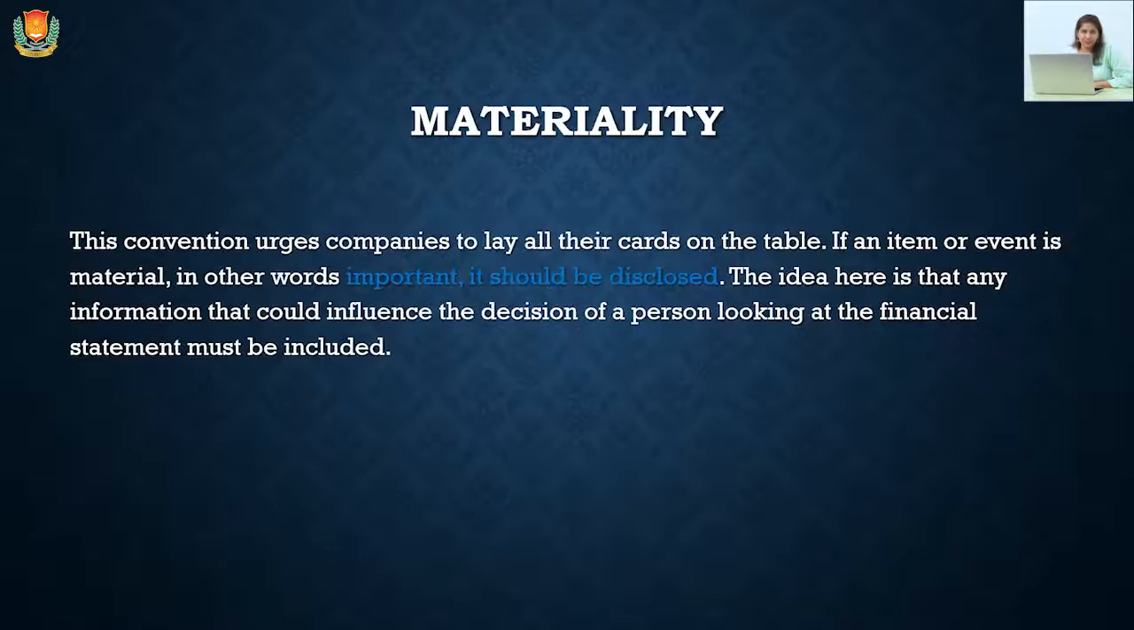Next is materiality. Materiality says that we need to lay the cards on the table, but only if they are important. So if some things or some records are important, only in that case they will be disclosed. So these approaches are saying that you need to disclose only those factors which are material. We don't need to focus upon the immaterial things.